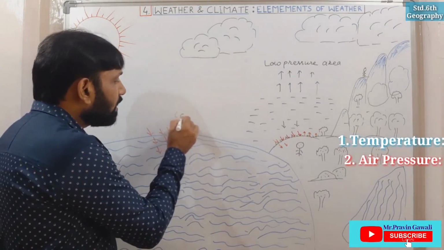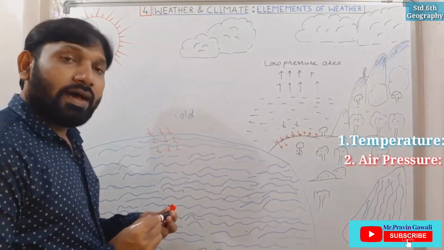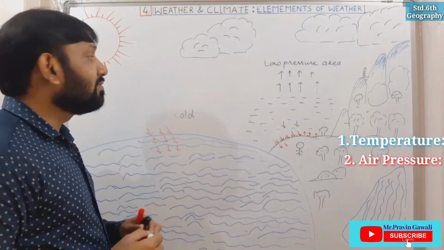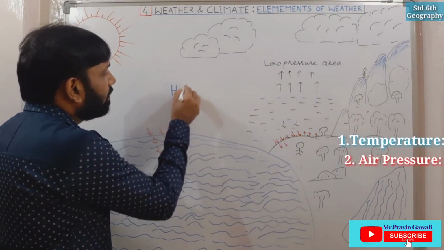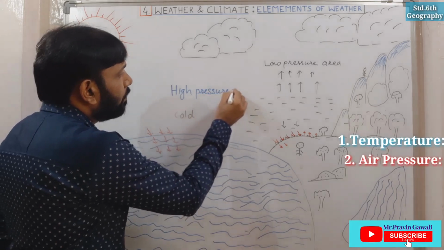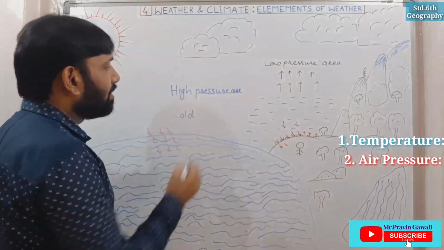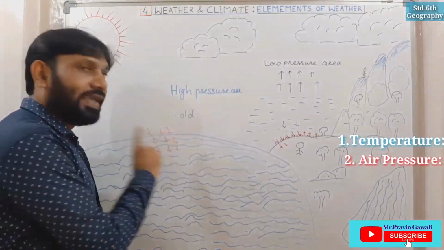It is cold, so here a high pressure area is created, because of cold air.